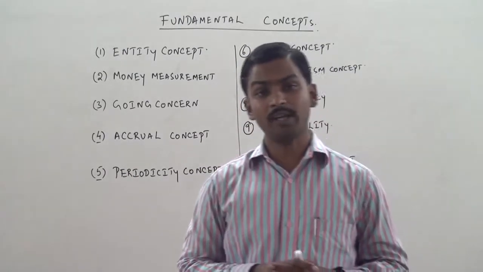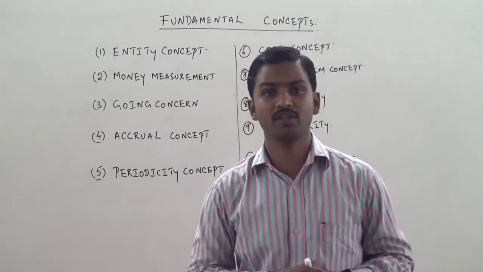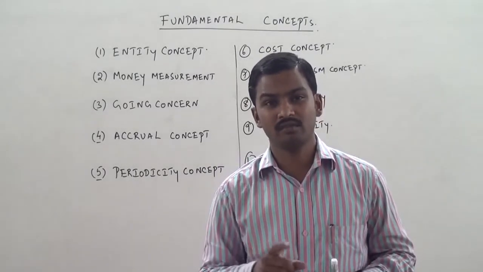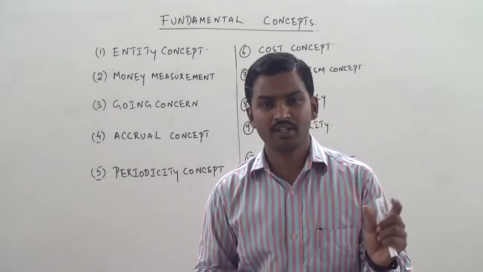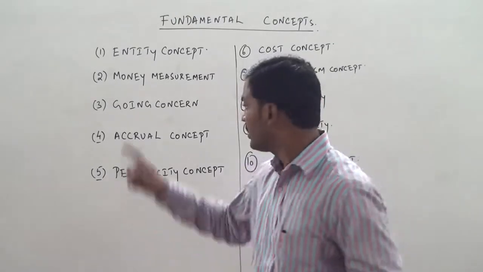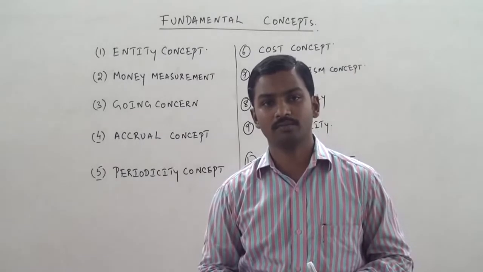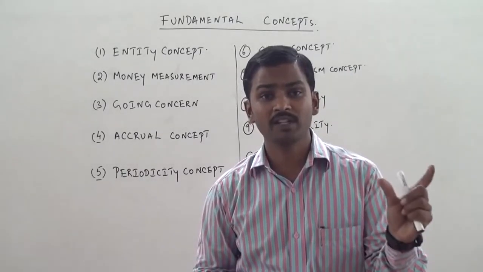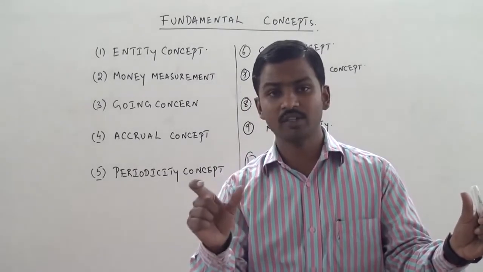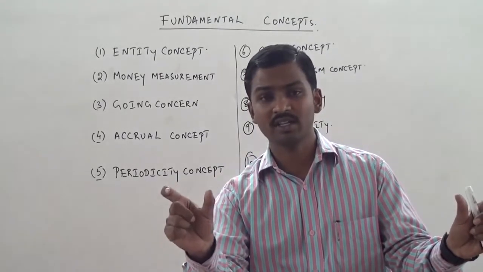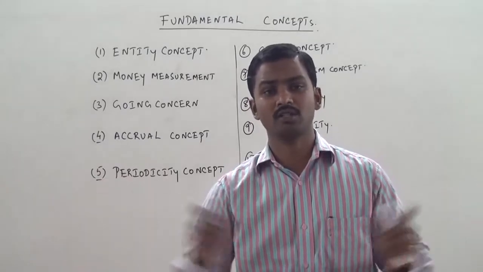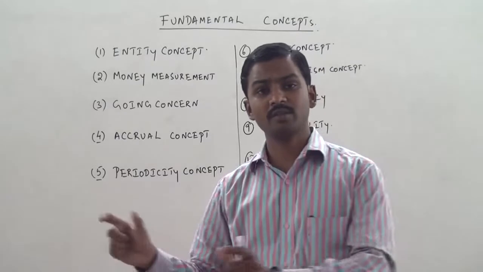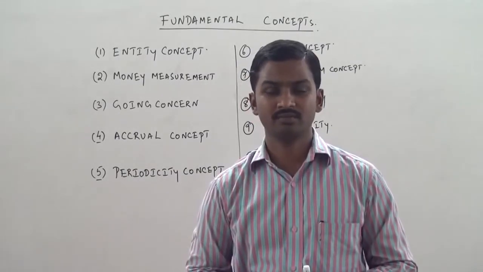Now, there are many applications for this concept. Very, very important applications. The distinction between capital expenditure and revenue expenditure depends upon the going concern concept. Now, what is a capital expenditure? It is an asset. What is a revenue expenditure? It's an expense which has to be debited to the profit and loss account. The distinction between capital expenditure and revenue expenditure depends upon the going concern concept.